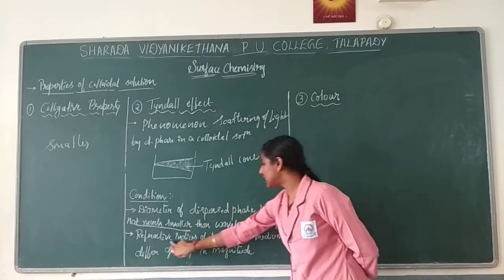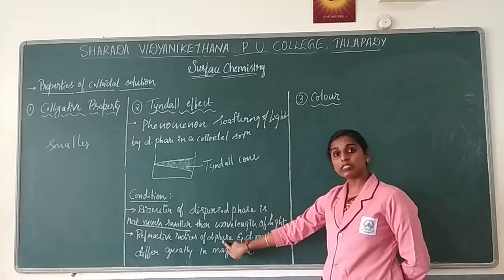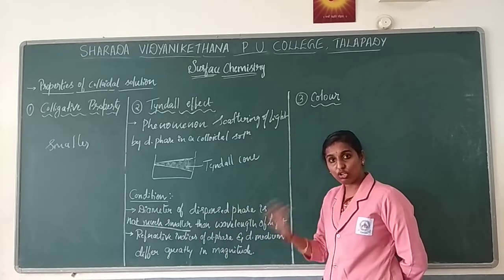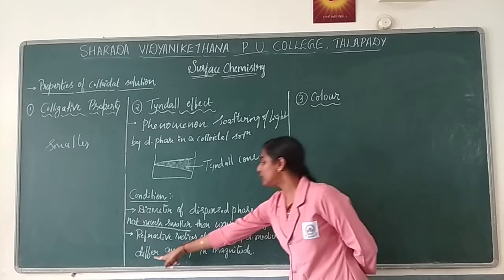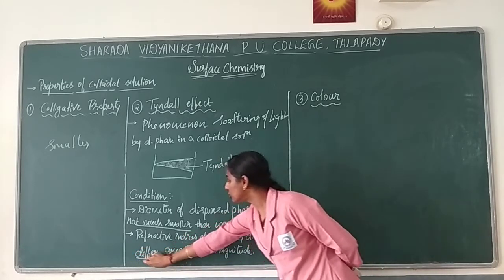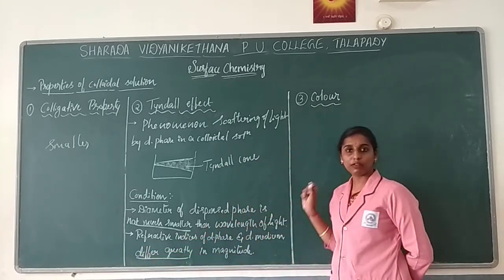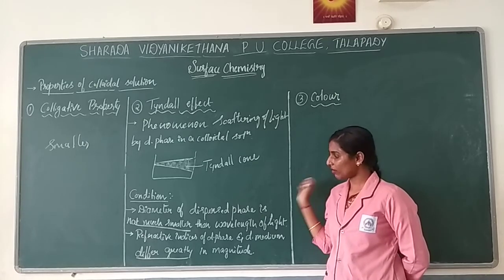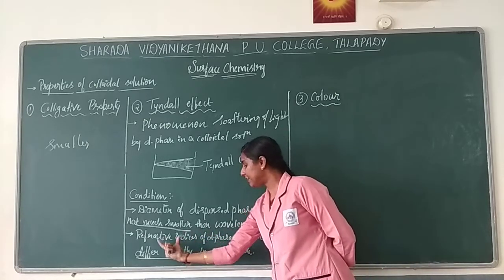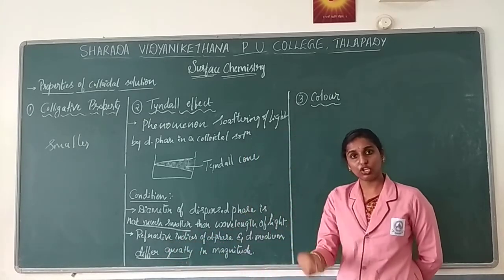Next, the refractive indices of your dispersed phase as well as the medium, in the sense your solute as well as solvent, should differ greatly. They should have a large difference in magnitude.